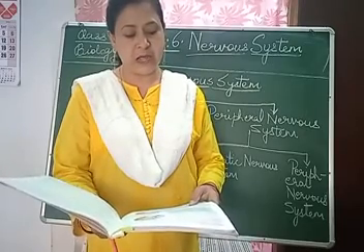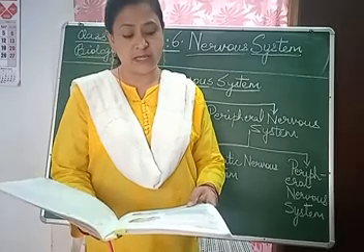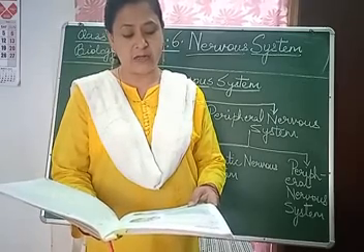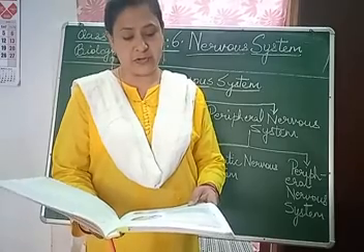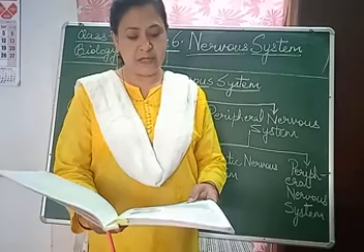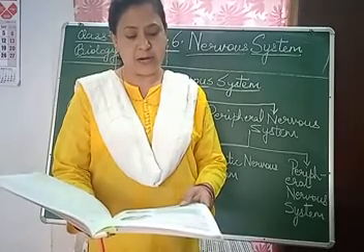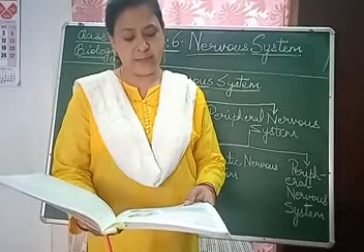Cerebrum. It is the largest part of the forebrain and consists of sensory areas to receive impulses from eyes, tongue, nose, skin, etc. Cerebrum is divided into two large, deeply convoluted parts called cerebral hemispheres.